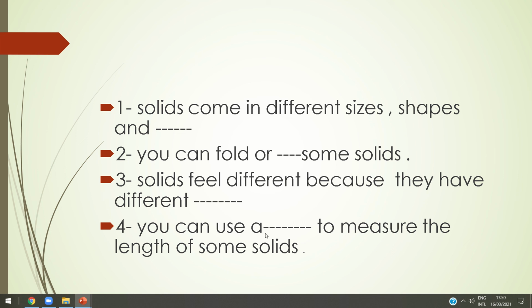Number four, you can use a what to measure the length of some solids? If you want to measure the length of your table, the length of your chair, the length of your laptop, you can use the balance or ruler? Amazing. You can use the ruler to measure the length, but you can use the balance to measure the mass.